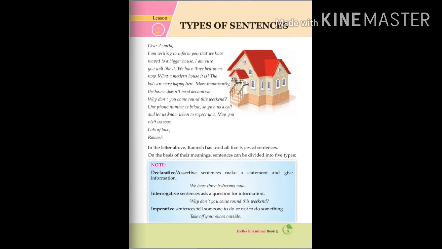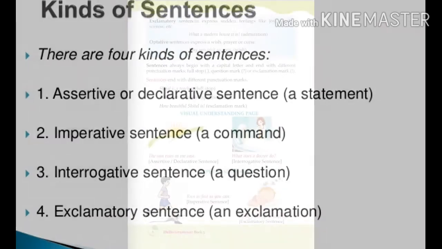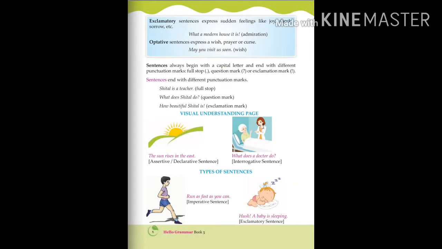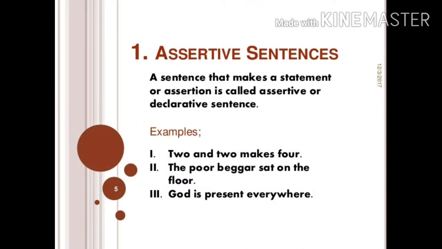Okay class, after knowing about what is a sentence, let's read about types of sentence. Sentences can be divided into 5 types on the basis of their meaning. Okay, the 5 types of sentence are: number 1, assertive sentence or declarative sentence, interrogative sentence, imperative sentence, exclamatory sentence, and optative sentence. Okay, now let's read in detail about types of sentence.